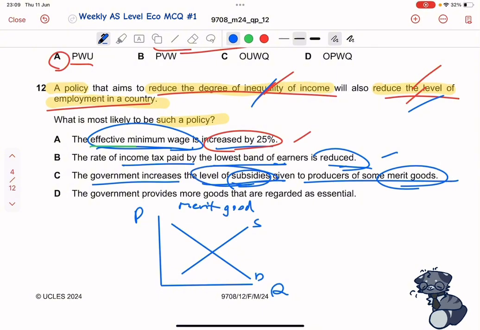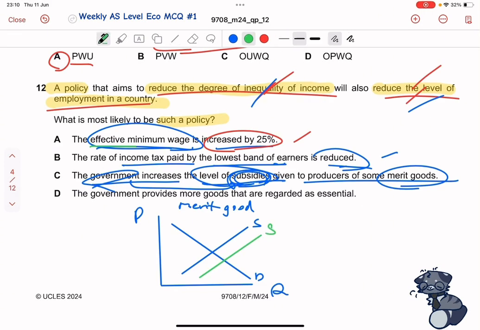Subsidies are basically a grant to producers. So basically the government would pay firms to produce more of this merit good. If the government literally pays them subsidies, that means the cost of production will fall because the government is kind of paying for it, which means the supply curve will shift to the right because it's cheaper to produce more.